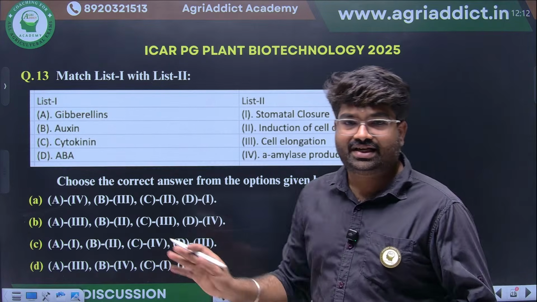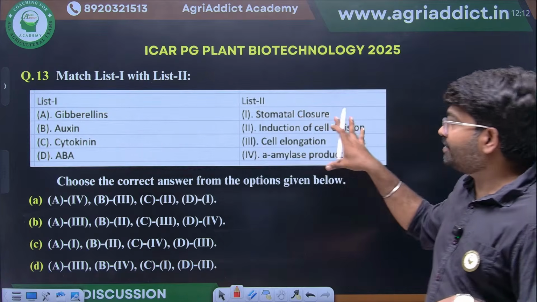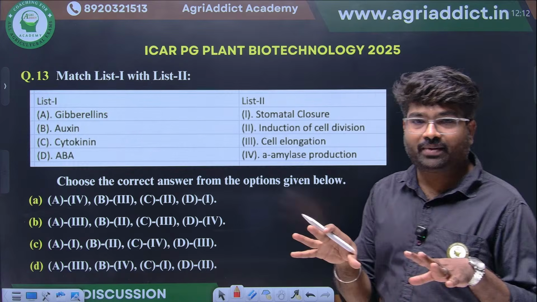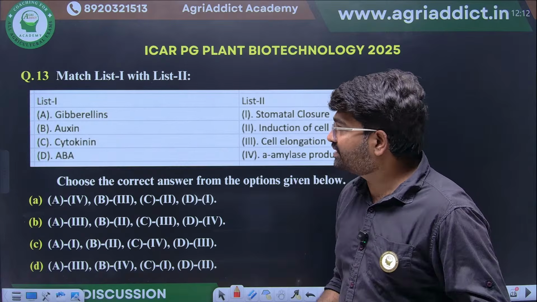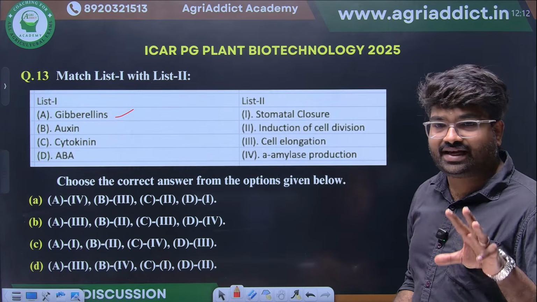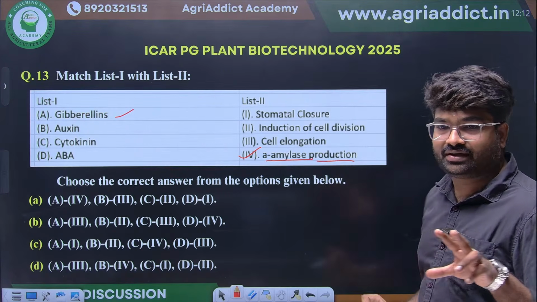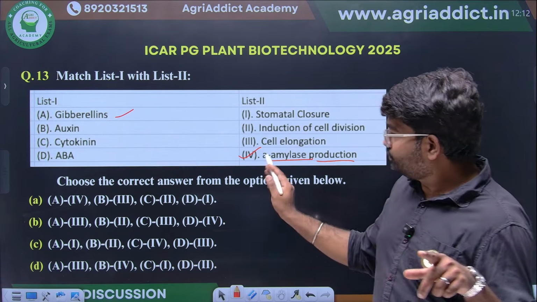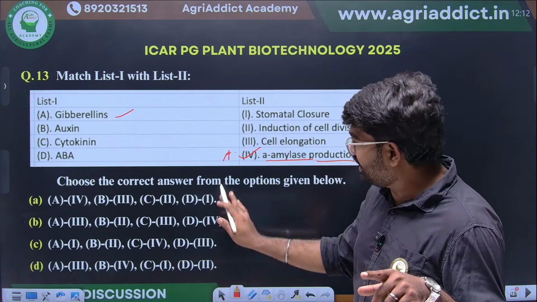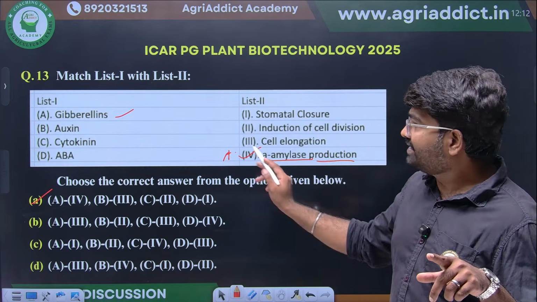See the next question, they have given different plant hormones along with their major function. Gibberellins, what will it do? Majorly it will increase the alpha amylase production during seed germination. So first will come option 4. Anything is there? Yeah, this will come. Yes.